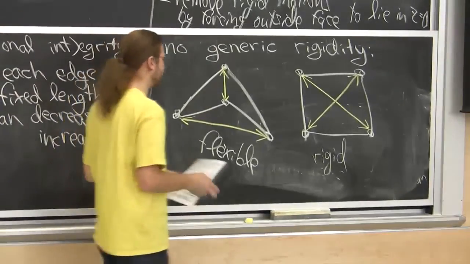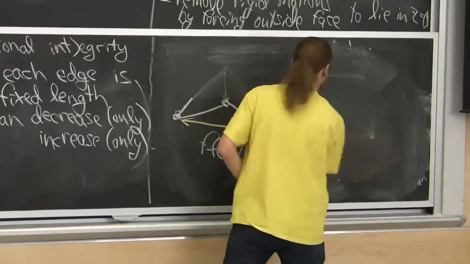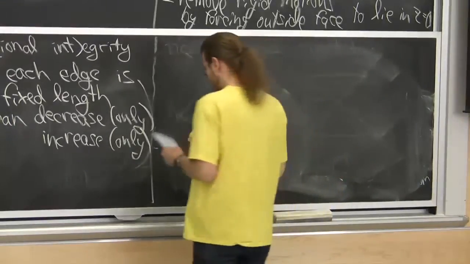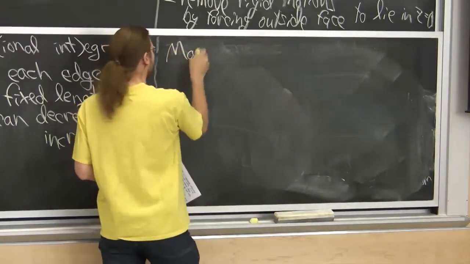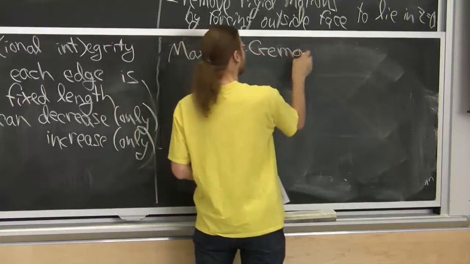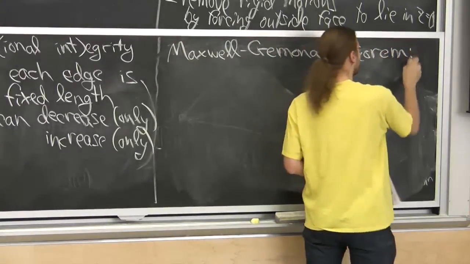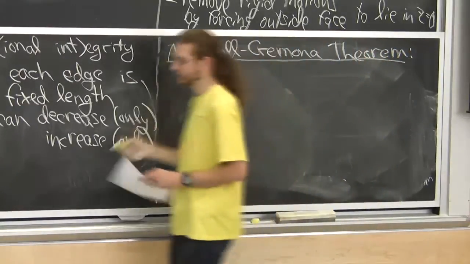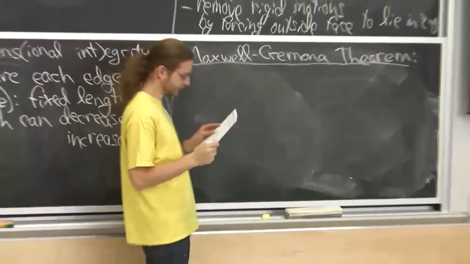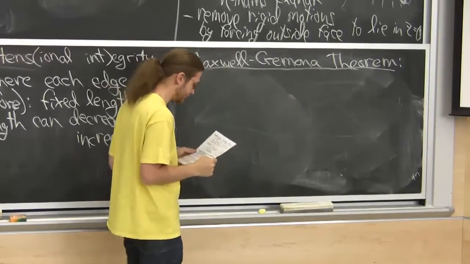For non-crossing configurations, this is called the Maxwell-Cremona theorem. This is probably one of the oldest theorems we will cover here. I guess anywhere. Well, not that old. 1864. That might be the oldest. Maxwell proved this, or claimed it in 1864.